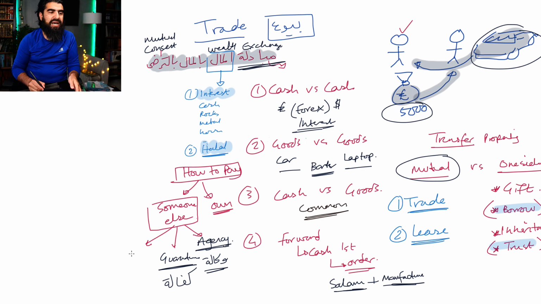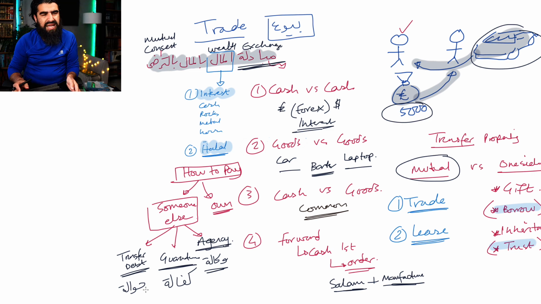And number three is where you transfer the payment to someone else. This is called hawala. So transferal of payment, transferal of debt to someone else, you call this hawala. Again, let's say, for example, I buy something off you, and then I say to my friend, is it okay if you pay? Yeah, you go and sort it out. You pay for it, please. So this is separate from kafala. This is called hawala.